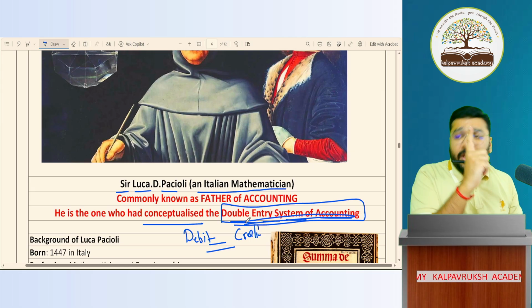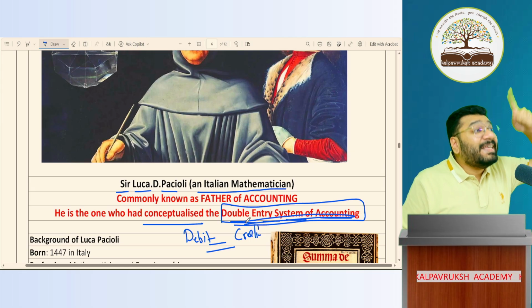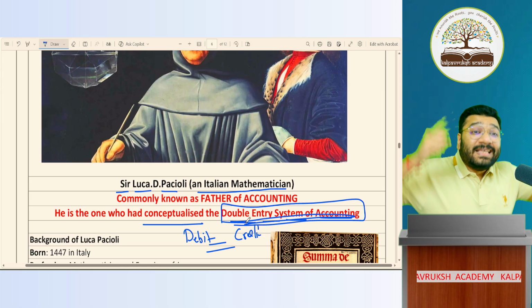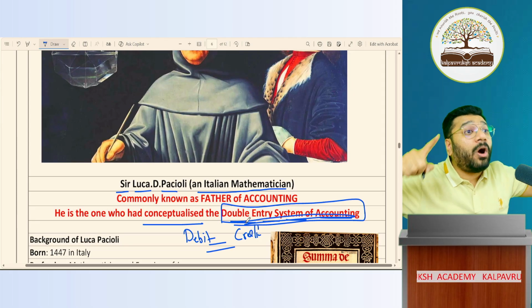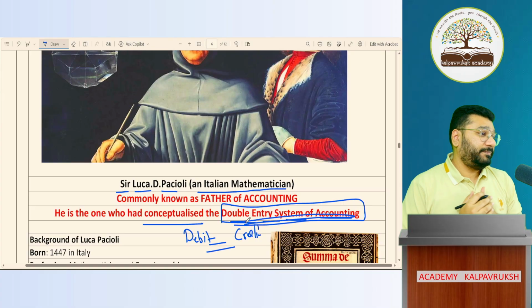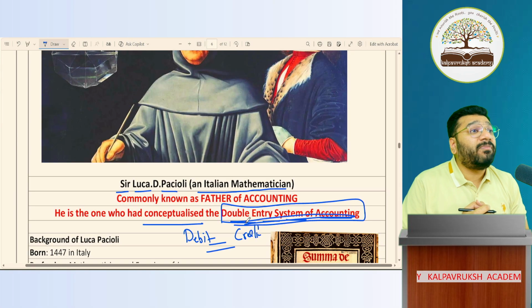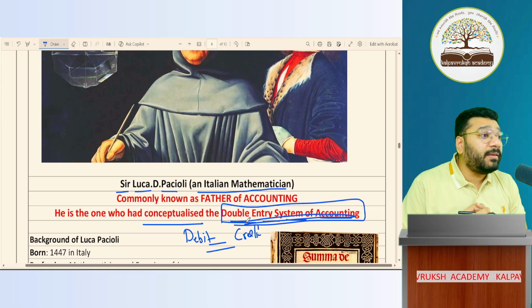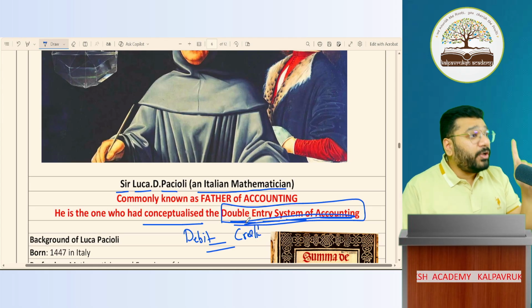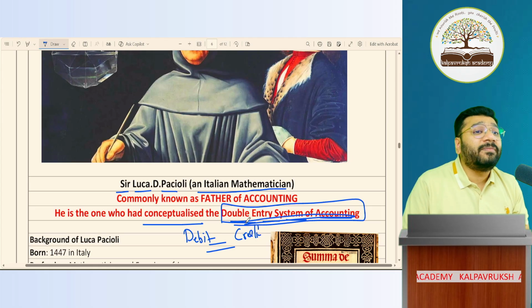Sir, if he follows only one aspect, that is called the single entry system of accounting. Single entry system is not permitted, because the accounts you prepare and the profit you calculate based on it are not reliable. Why, sir? For this, you have to wait for the last chapter of your 11th standard, accounts from incomplete records.